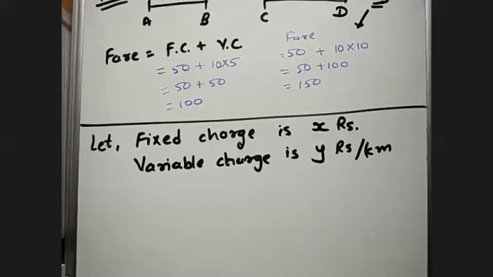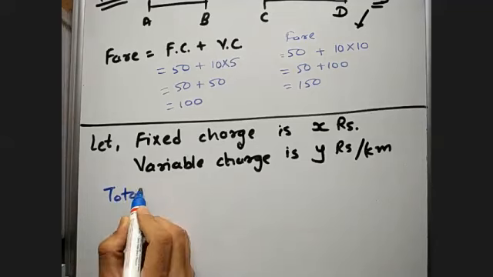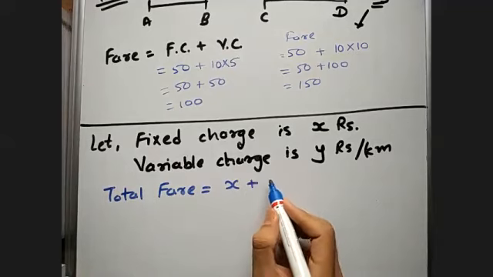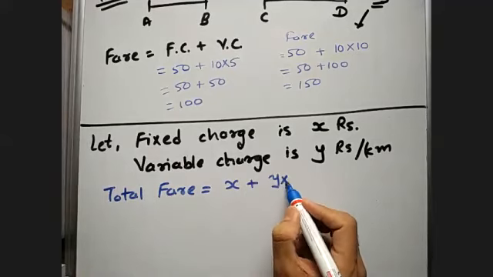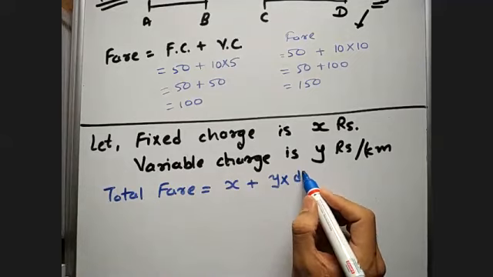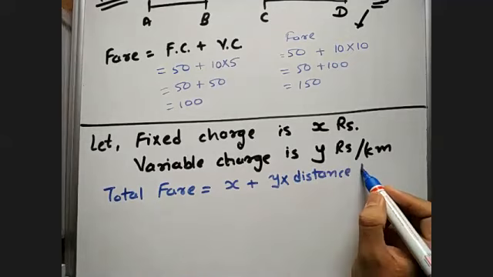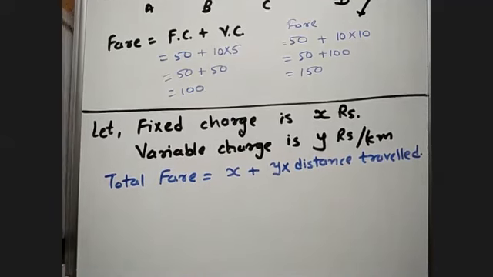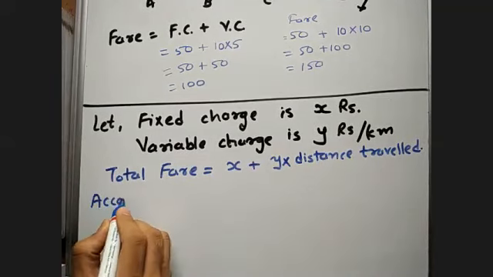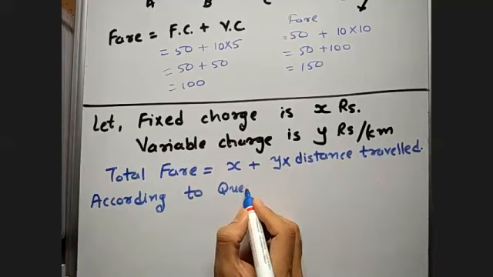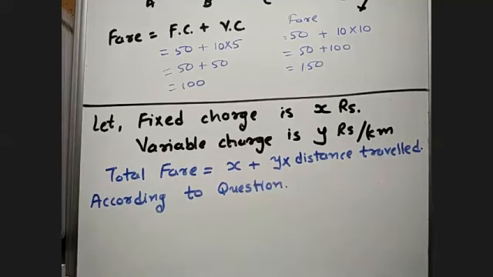So what will be the equation of your total fare? The total fare any traveler has to pay will be the fixed charge, that is X, plus the variable charge Y rupees per kilometer into the distance in kilometers the traveler has traveled, or into distance traveled. So let us write equations according to the given question.